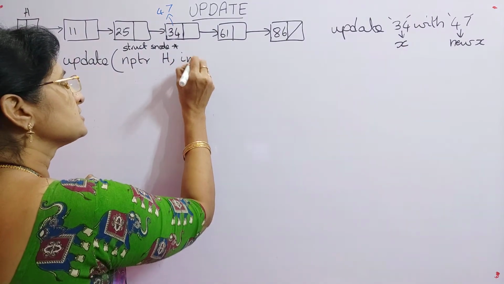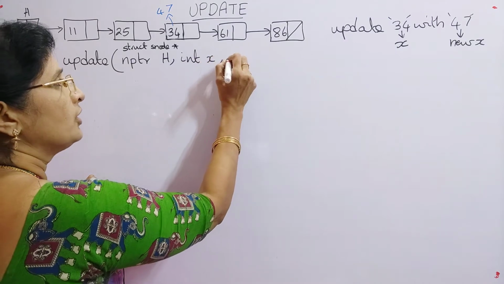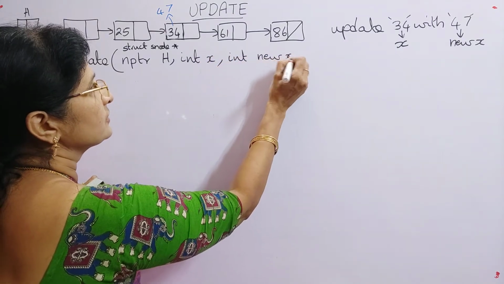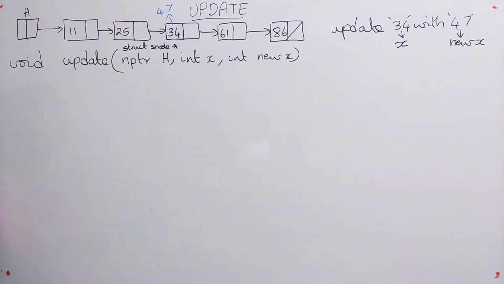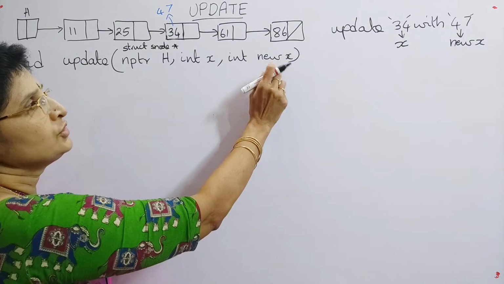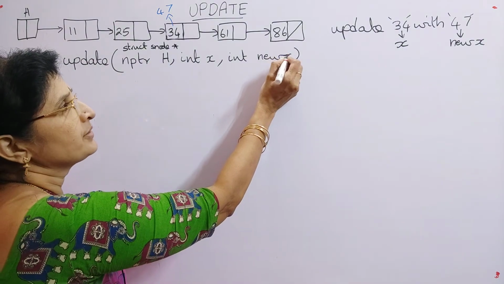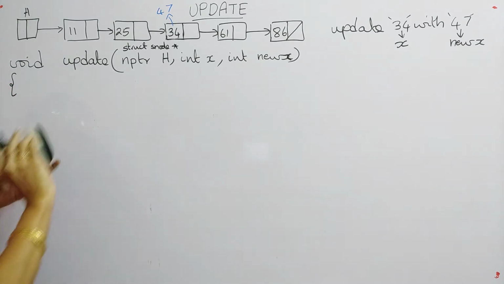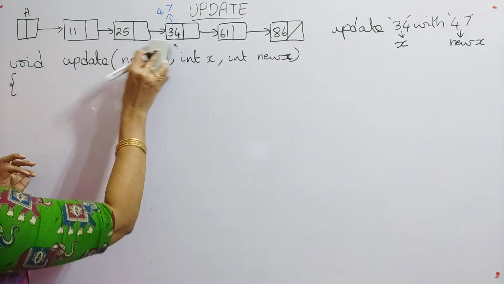Here x is an integer, and new x is also an integer. So totally I am passing 3 parameters, h, x and new x. So now we will write the function code. So how can we write the function code? Okay, so here I am taking this one.